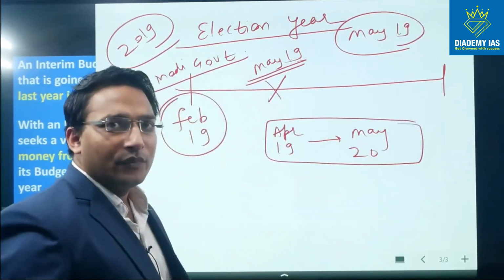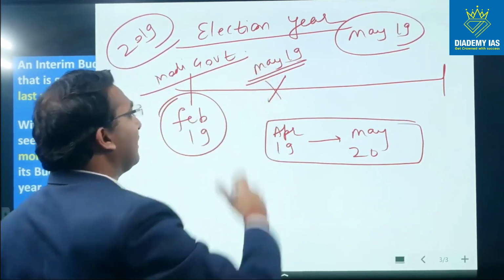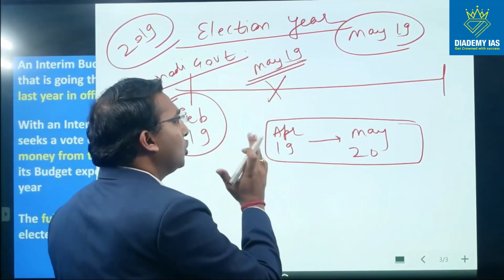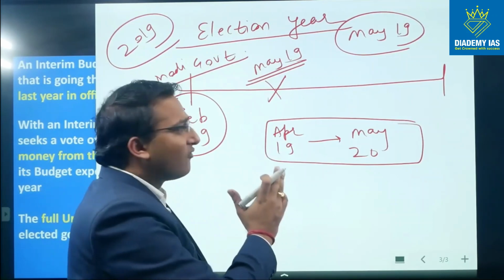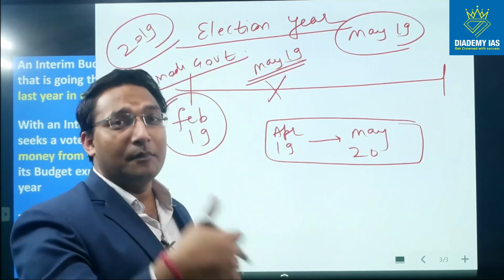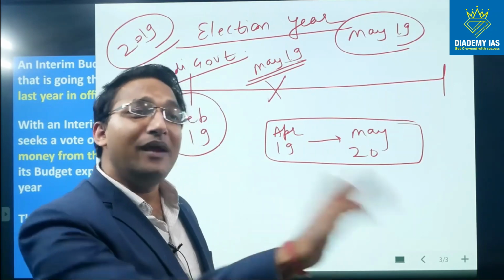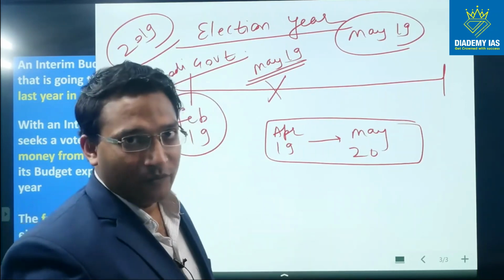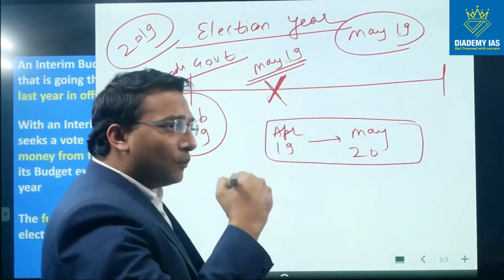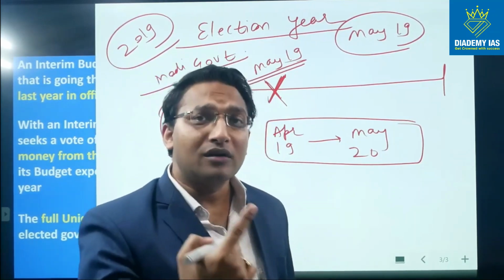So actually the government whose term is ending on May 19 does not have the moral authority to plan the budget for the next 1 year, when there are chances that this government may come back after the election, or there are equal chances that this government may not come back. So when the elections are held in May 19, it is possible that the Modi government will come, and it is equally possible that it will not come back.